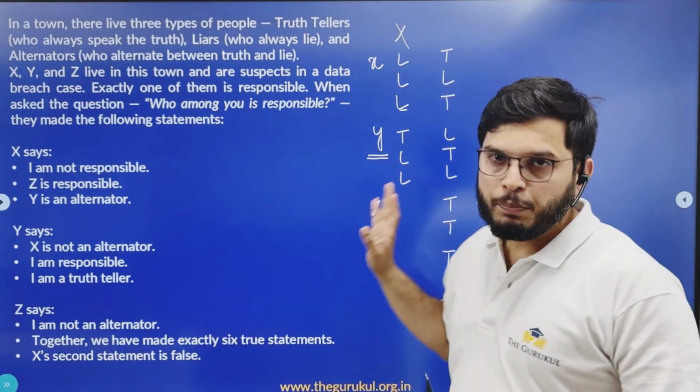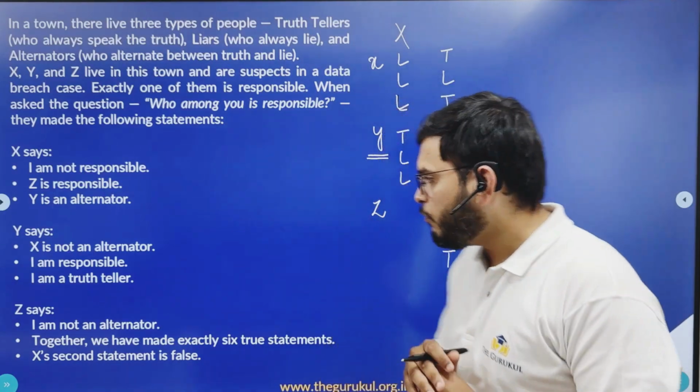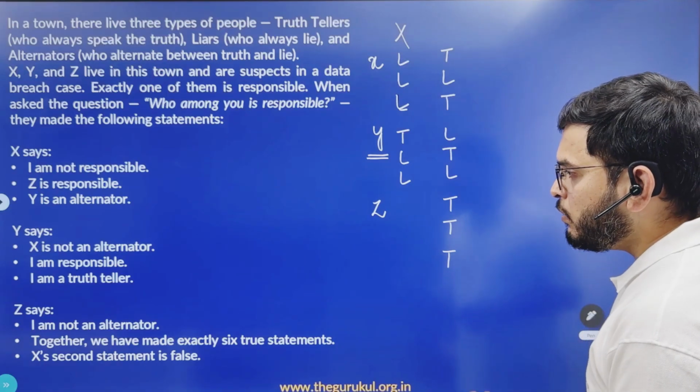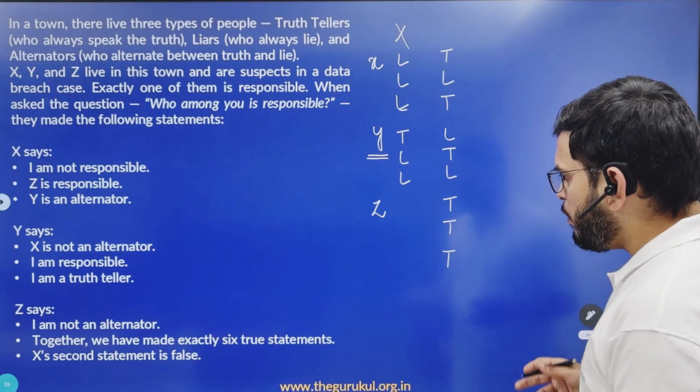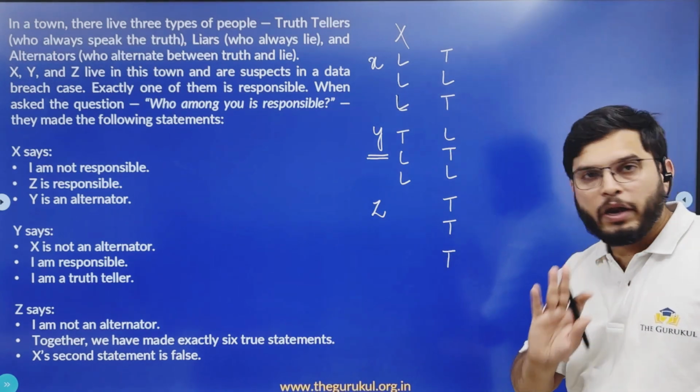So this is possible. Right, now let us consider Z to be the person who is responsible for the data breach. So what does that say? I am not an alternator. Together we have made exactly 6 true statements. X's second statement is false. So we do not have any direct conclusion with respect to any of these 3 statements.